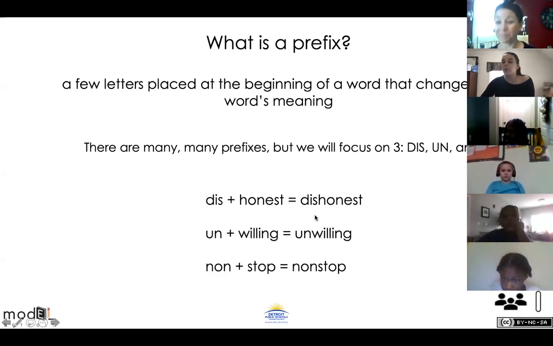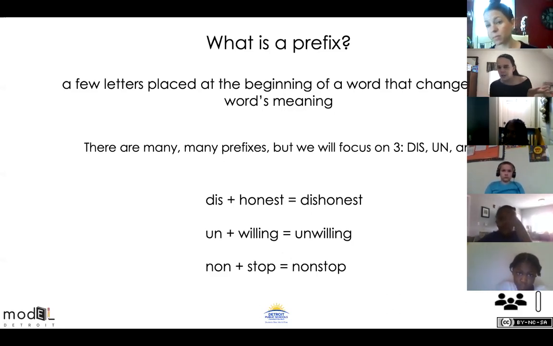Willing. Good. Willing is the base word. That's the word that we're going to add to. So un is the what? Go ahead, Briella, you can say it. If willing is the base word, then un is the... Prefix. Yeah. Good girl. Prefix.